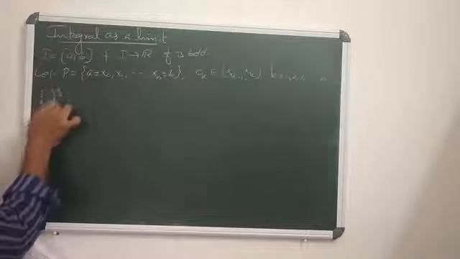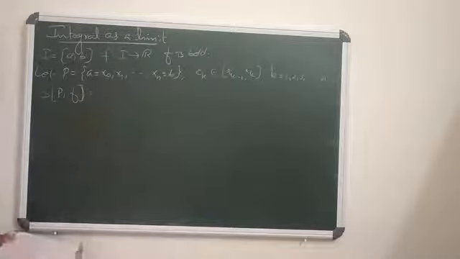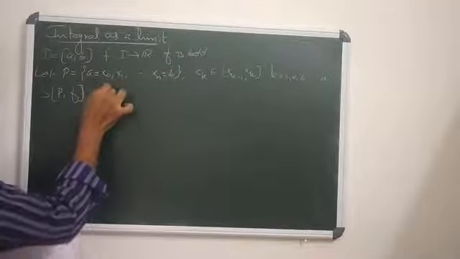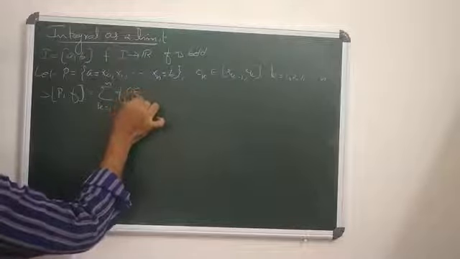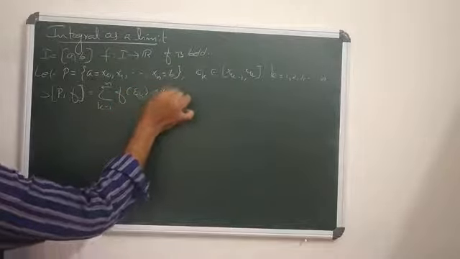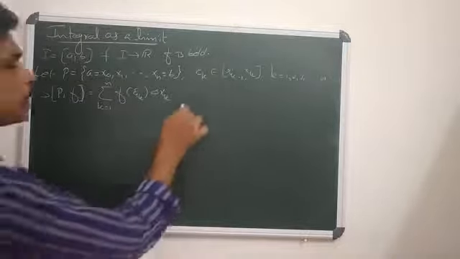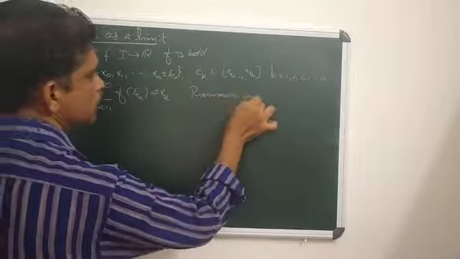Consider the sum S(P, f) = sigma k ranges from 1 to n f(epsilon k) delta xk, which is called the Riemann sum.